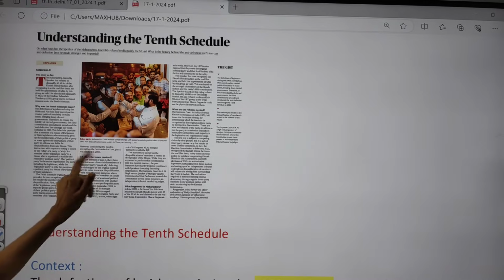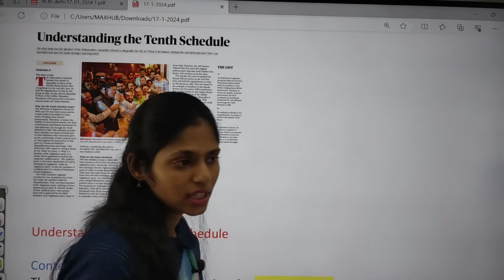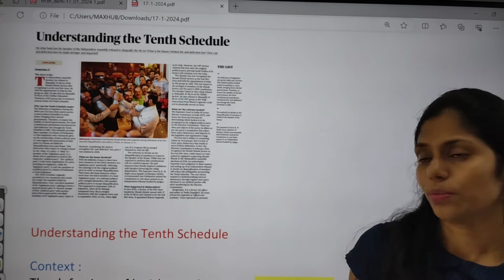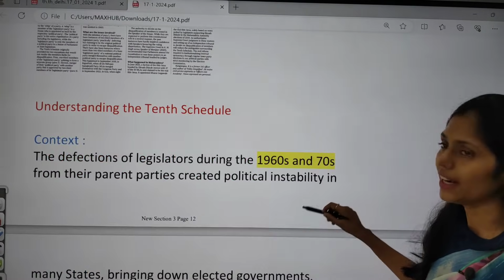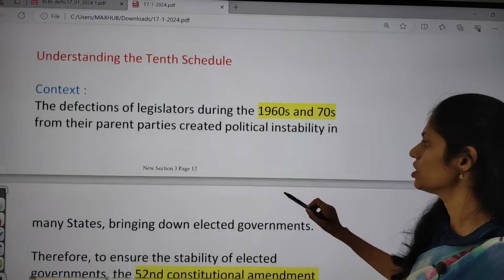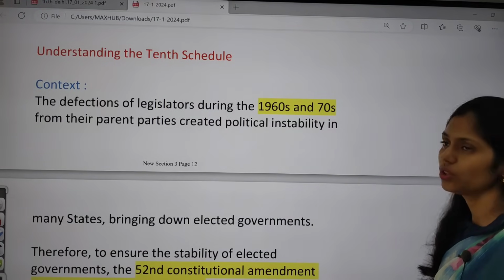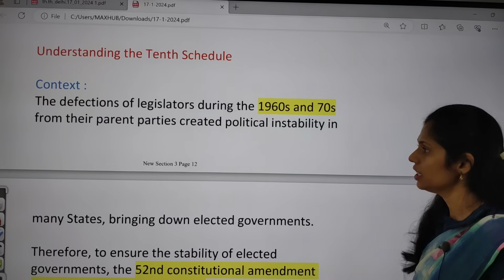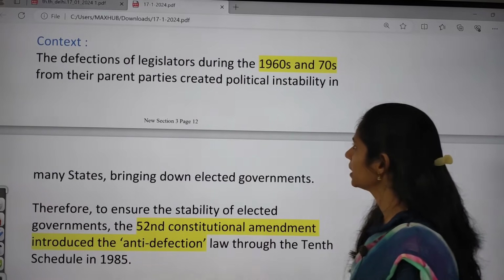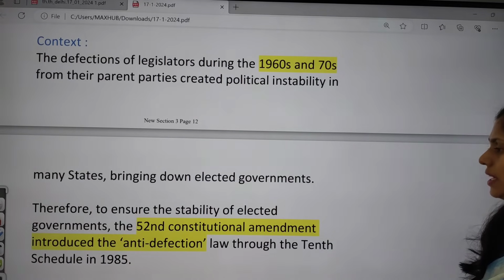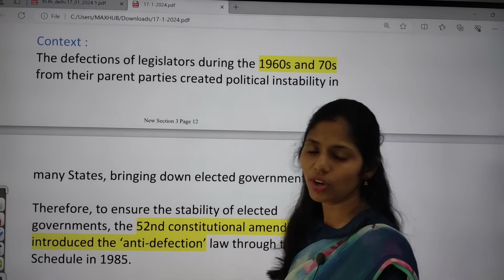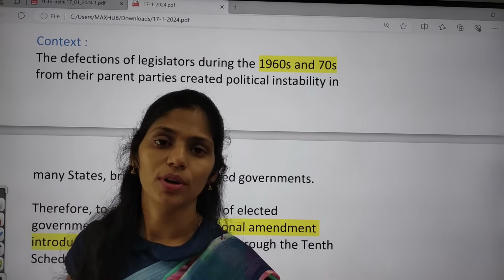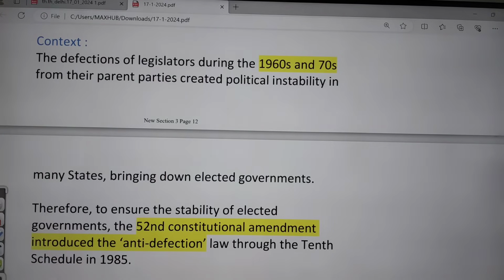And next one is understanding the 10th Schedule. The 10th Schedule is very important from your polity point of view. So why is it in news? The defections of legislators during the 1960s and 1970s from their parent parties created political instability in many states. So in many states what happens? They are coming out of their political party. So this is the issue.